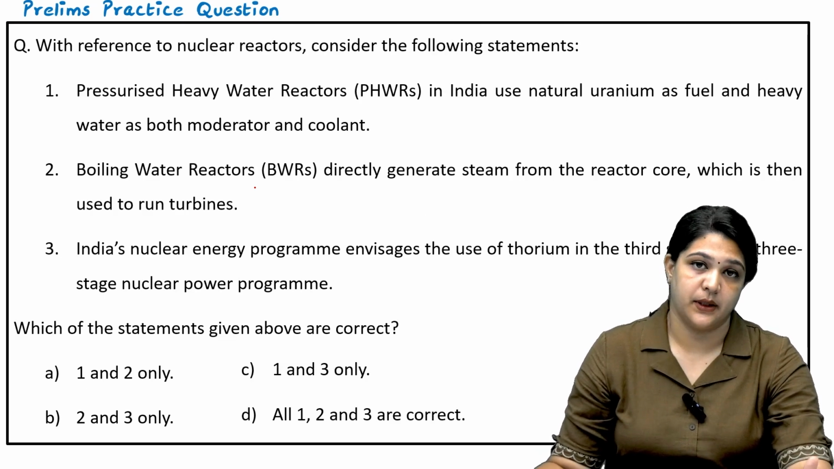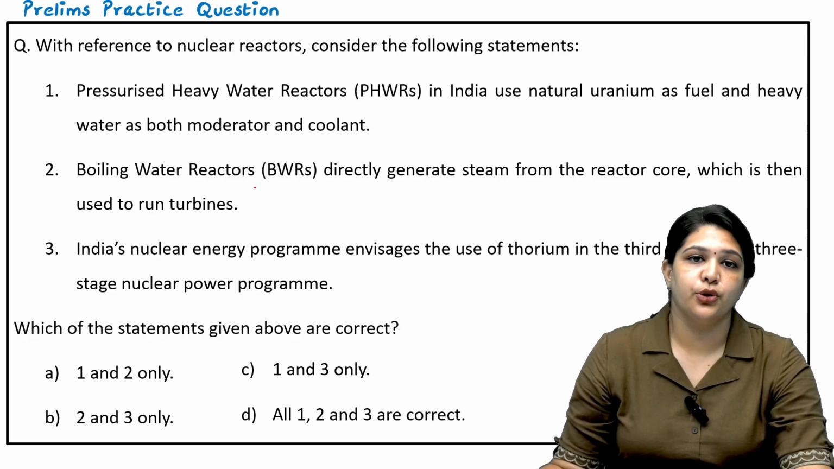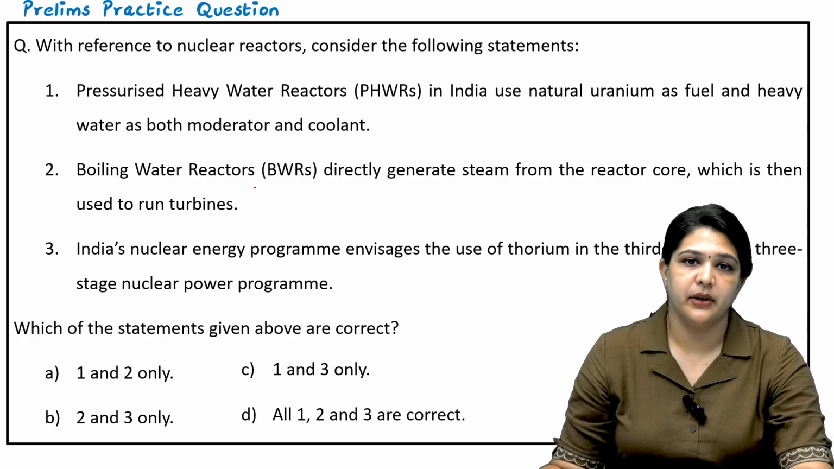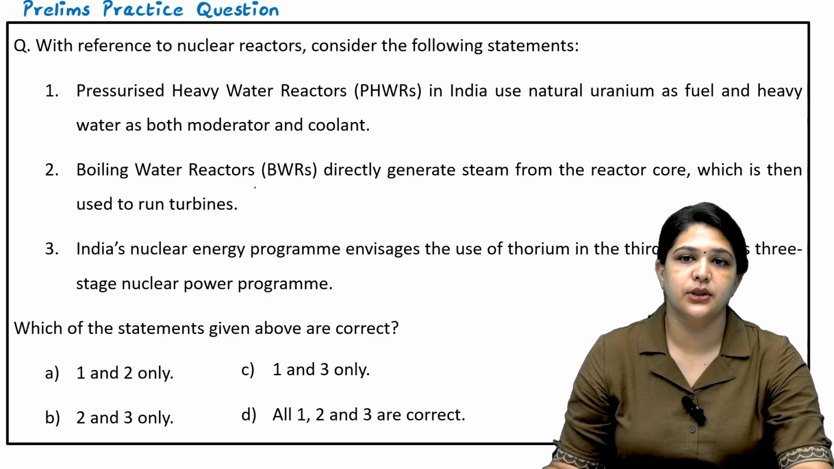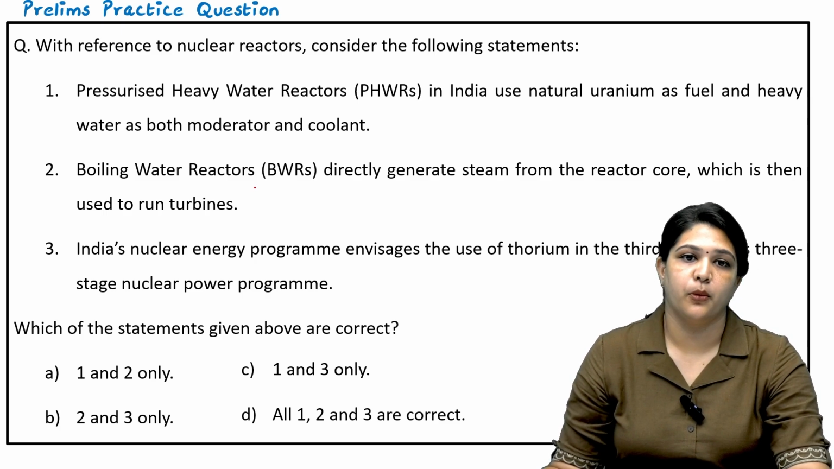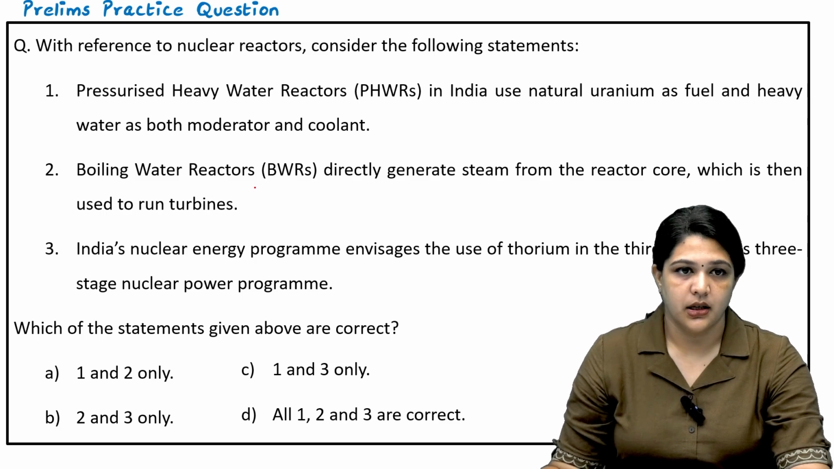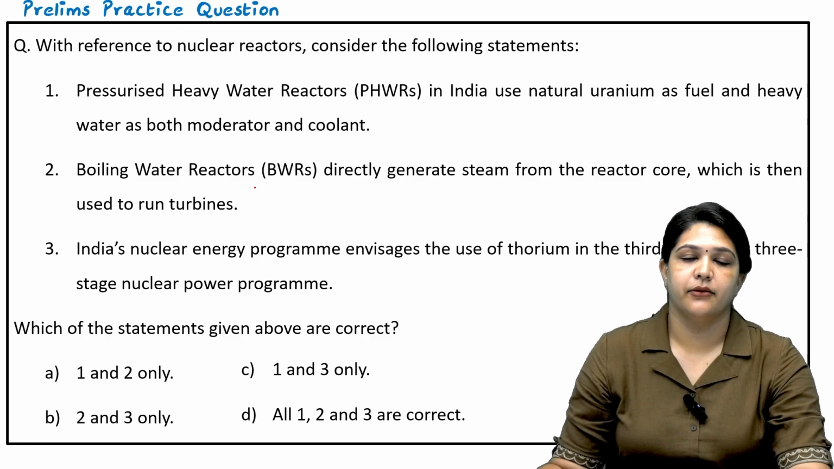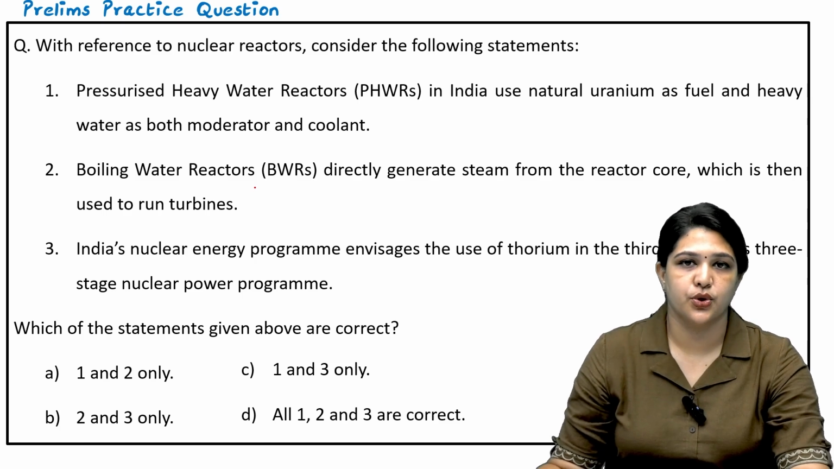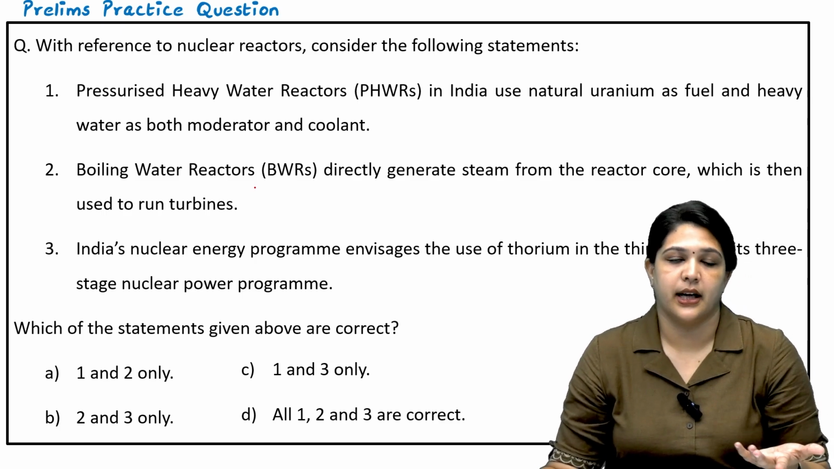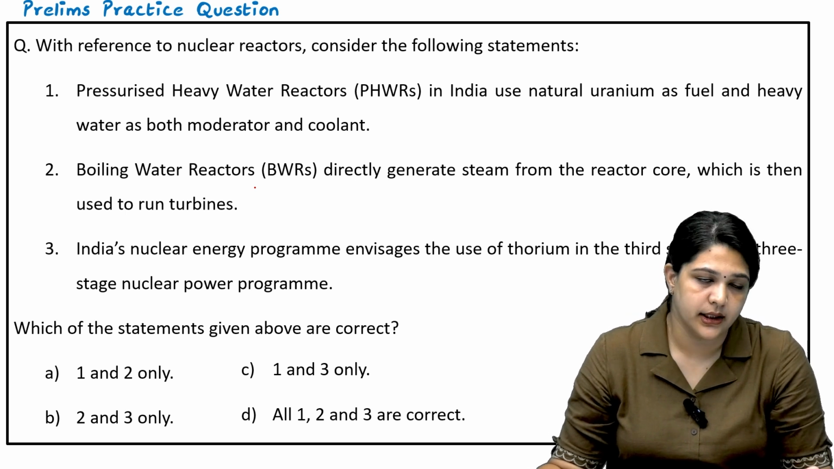Next question. With reference to nuclear reactors, consider the following statements. Pressurized heavy water reactors in India use natural uranium as fuel and heavy water as both moderator and coolant. Boiling water reactors directly generate steam from the reactor core, which is then used to run turbines. In that video I again explained how nuclear reactors work and how electricity is generated.